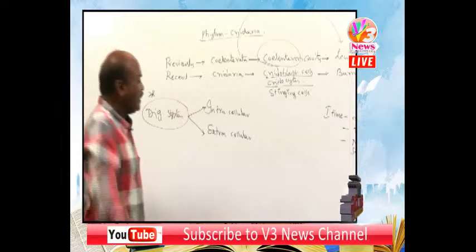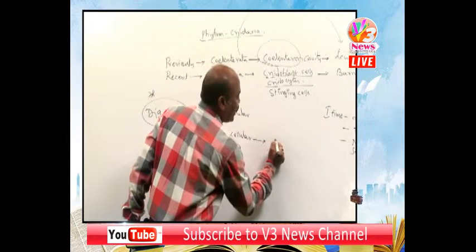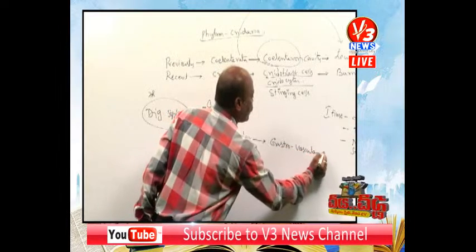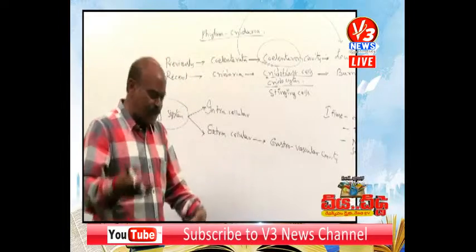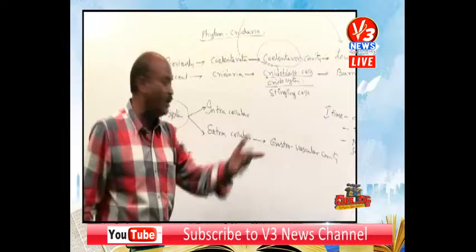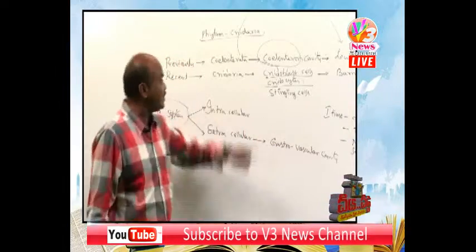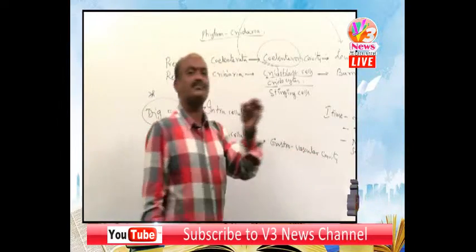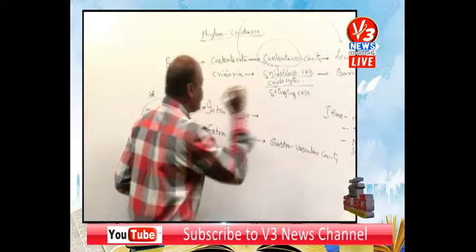This is one important point regarding the NEET examination. The extracellular digestion takes place in the gastrovascular cavity. Extracellular means outside the cell; extra means outside. That is in a cavity. Which cavity is present in Cnidarians? The coelenteron cavity, otherwise called the gastrovascular cavity.